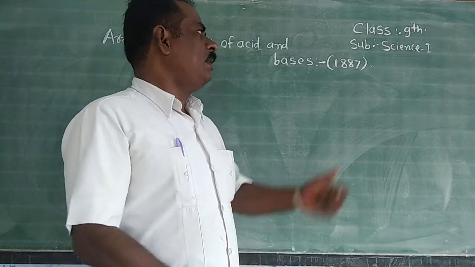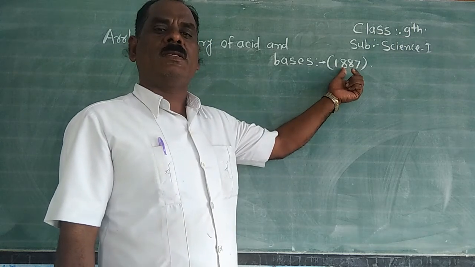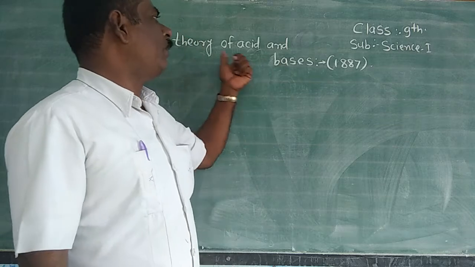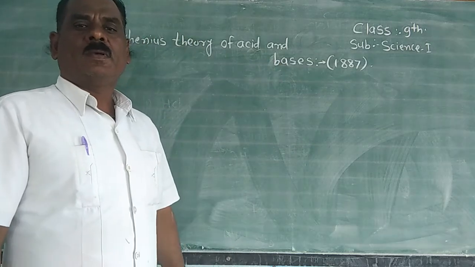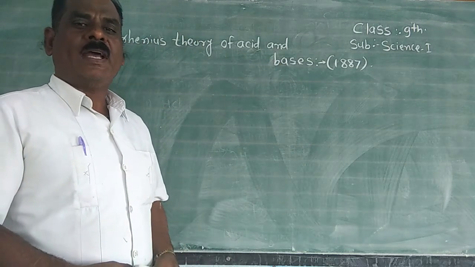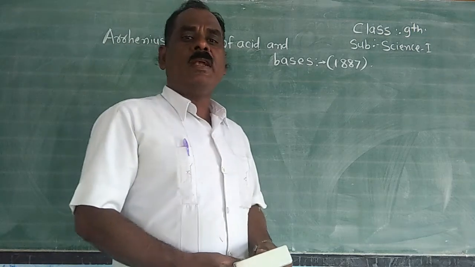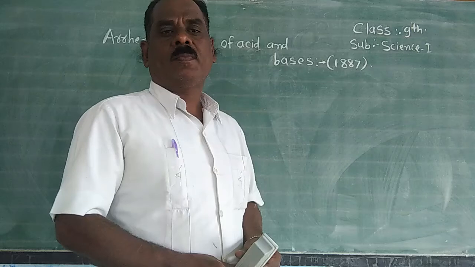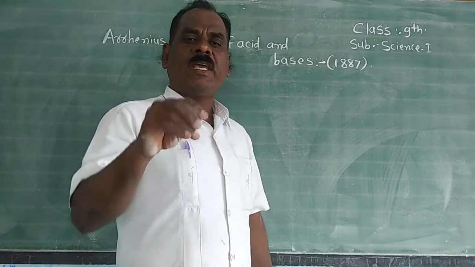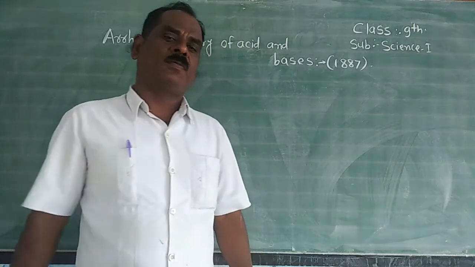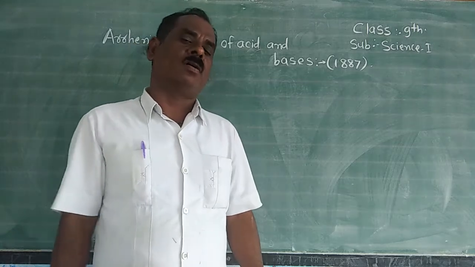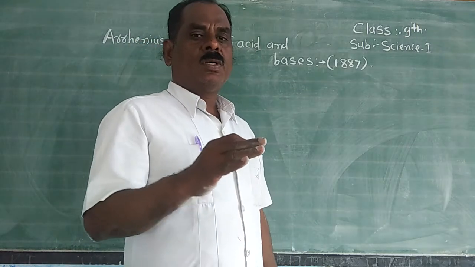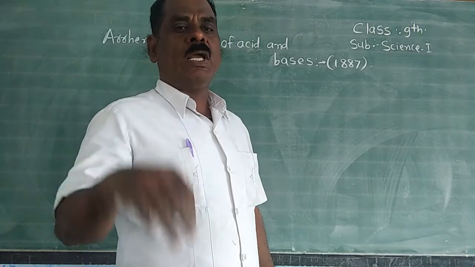But in 1887, the Swedish scientist Arrhenius put forth the theory of acids and bases. The Arrhenius theory of acids and bases depends upon the aqueous solution of the substance. It means that Arrhenius took different types of substances and dissolved them in water. Then he observed that some substances give hydrogen ion cations in the water.